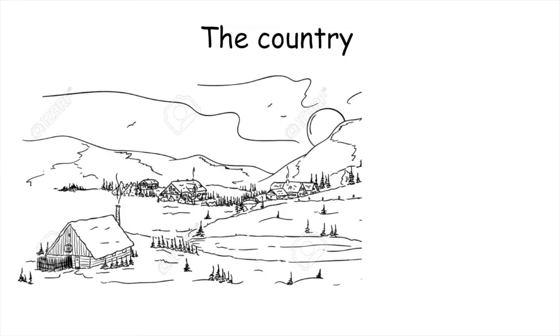Now, what about the country? It looks very different from the first picture we saw. In the country, there is a lot of nature, lots of trees, lots of open green spaces. There are not many houses, as you can see in this picture, and there may be some farms. And remember, if there is a farm, you might find tractors, barns, and animals.